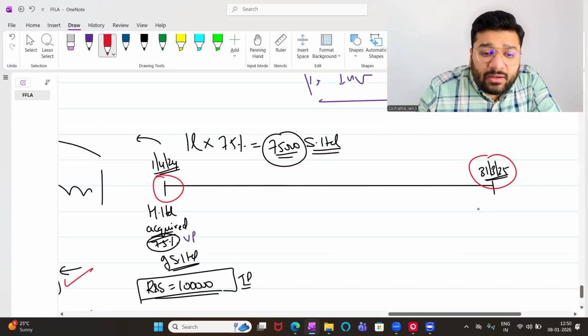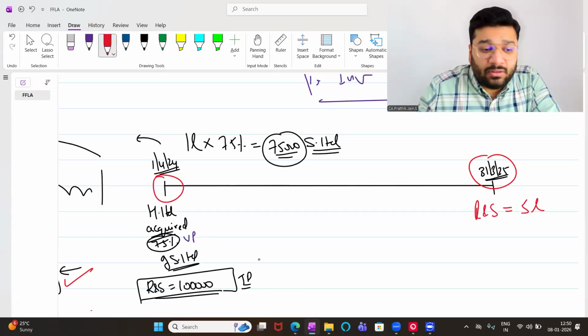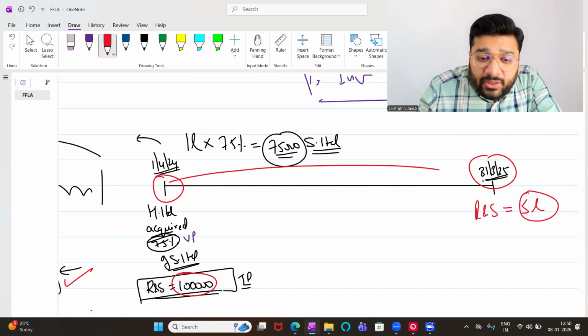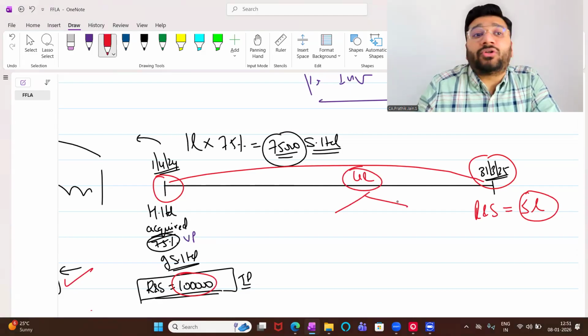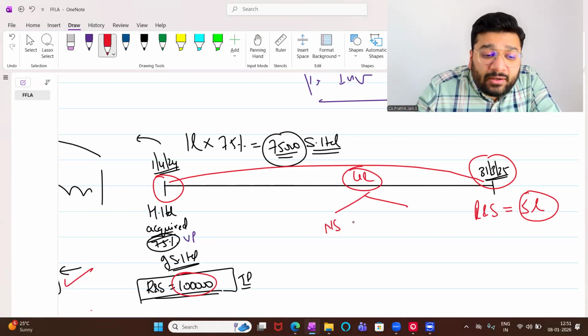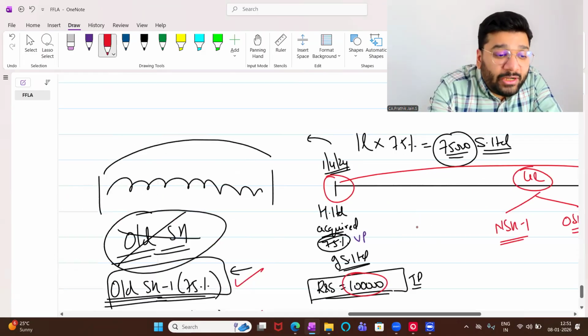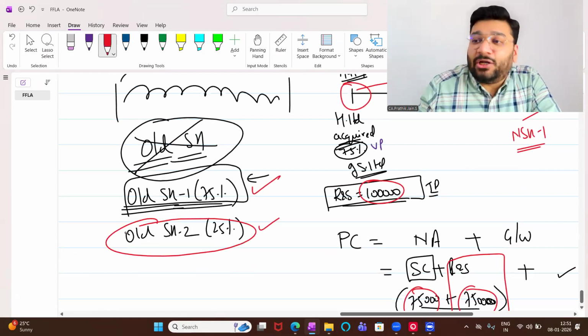Now, after the acquisition is done, when I come to the end of the year, what is my reserve and surplus in total? 5 lakh rupees. In the beginning, it was 1 lakh. By the end of the year it became 5 lakh rupees. So during the year, 4 lakh profit has been earned. Now, this 4 lakh profit belongs to two people, new shareholder 1 and old shareholder 2, because old shareholder 2 did not sell his share.